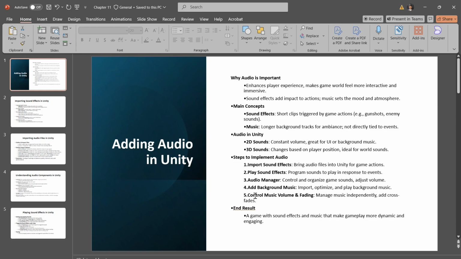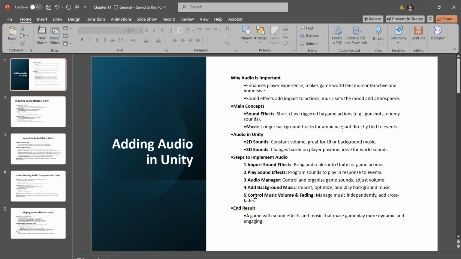In this topic, we'll be working with a pre-built game demo, specifically a first-person shooter from the other chapter. We'll add sounds to existing actions and enhance the environment with background music.